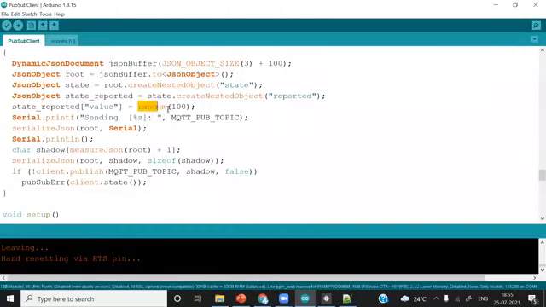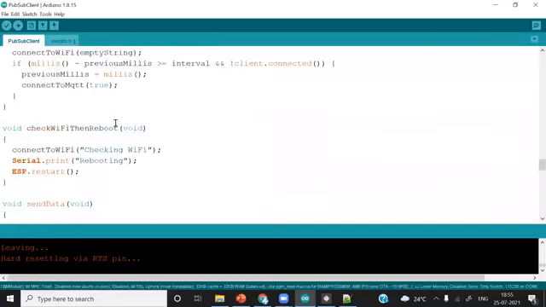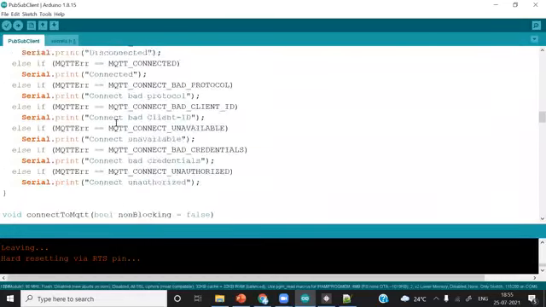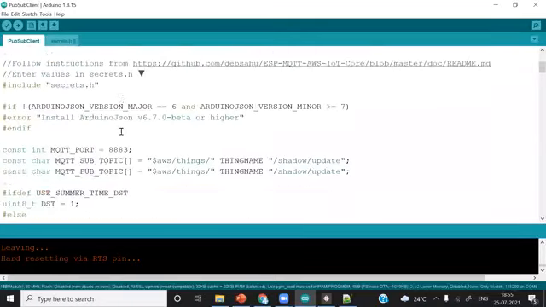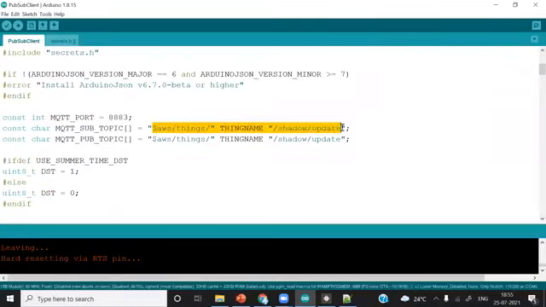You can see here this random function. So we are sending some random values ranging from 0 to 100 to the client. We also have subscribed to the same channel. See here, we are sending to the same channel and we are receiving from the same channel. So whenever the ESP8266 sends the data, it will also receive the same data because we have subscribed to the same channel.